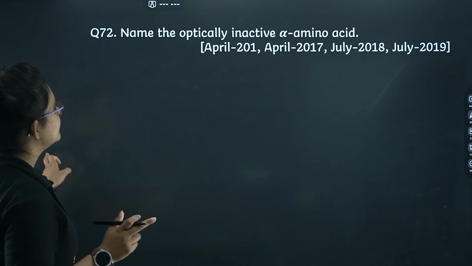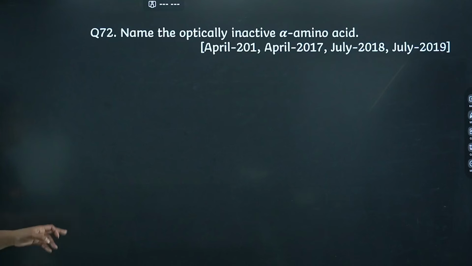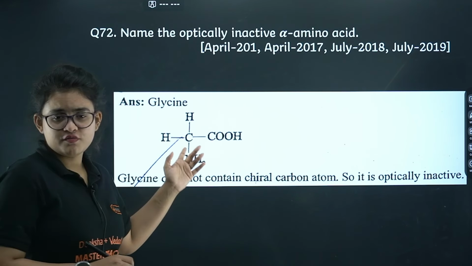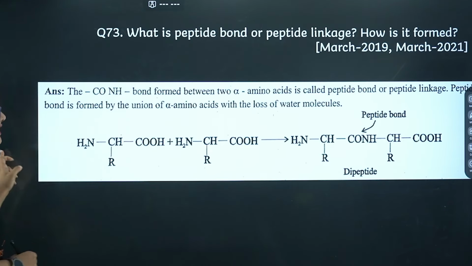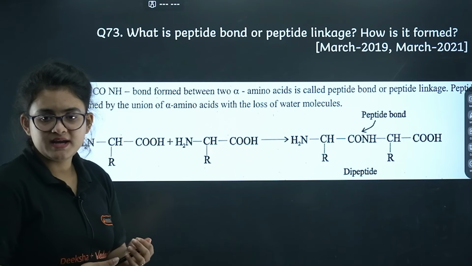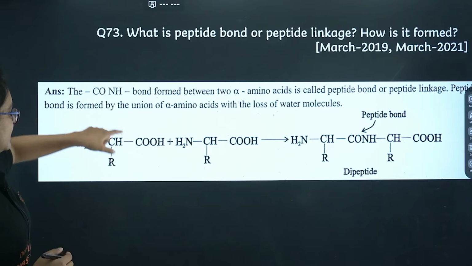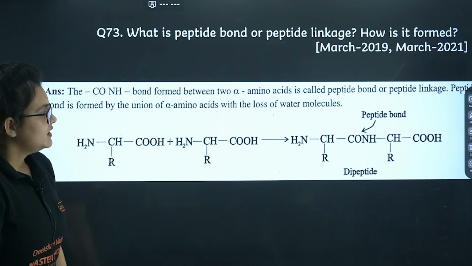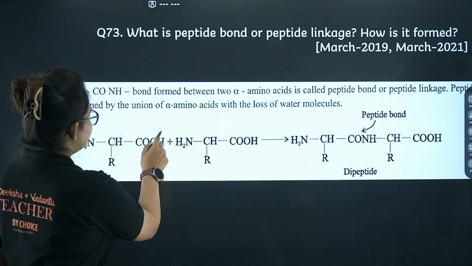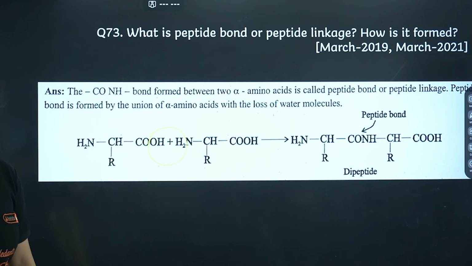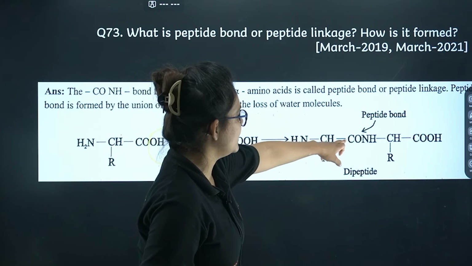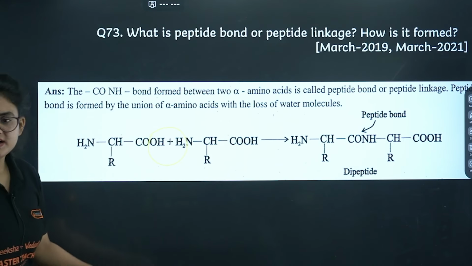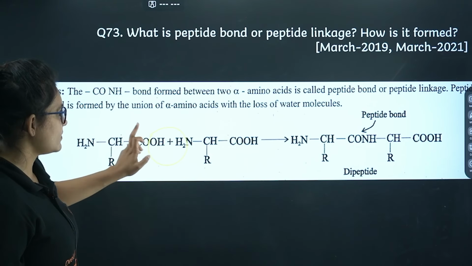I guess it's clear. Name the optically inactive alpha amino acid, very important: you can see glycine. This is the structure of glycine. Remember that. Next, how can you form the peptide bond? If I have one carboxylic acid unit and here the amine end, one unit of water gets released. As a result you will get the dipeptide, that is CONH, which forms here. That is a peptide linkage.